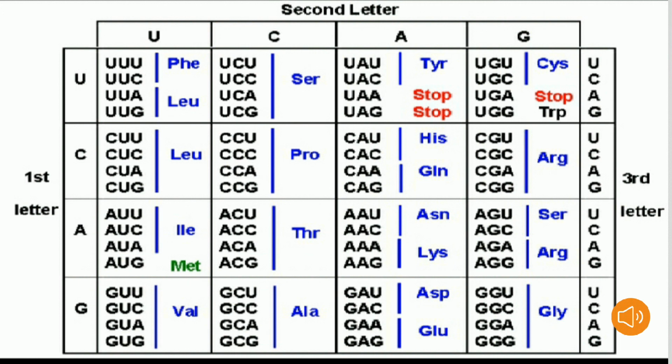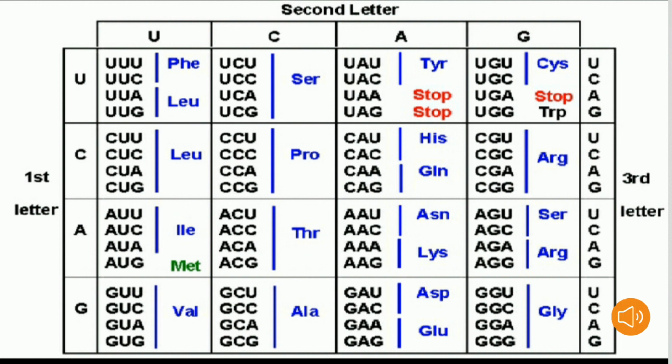Similarly, 16 triplet codons starting with C, see the second row. 16 triplet codons starting with A, see the third row. 16 triplet codons starting with G as the first nucleotide, see the fourth row.